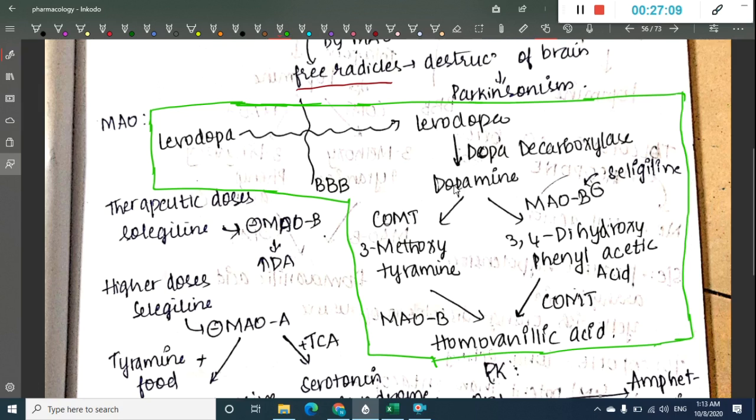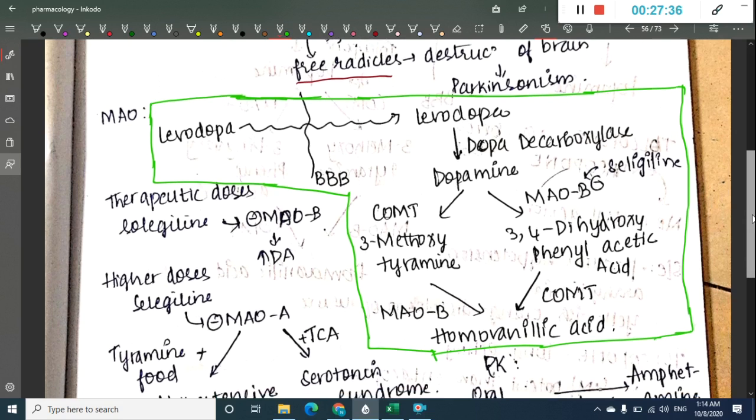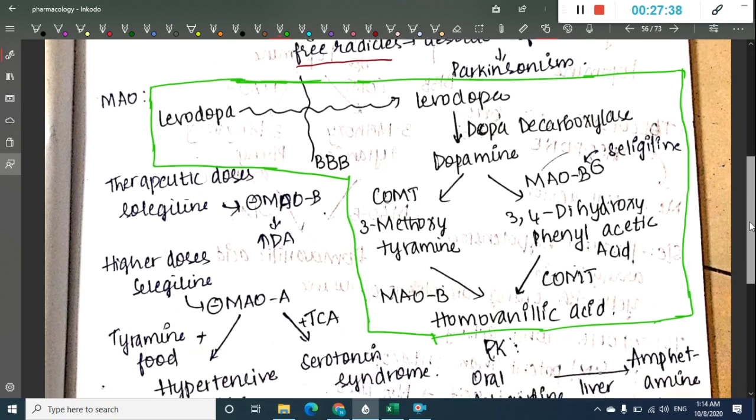One, in the presence of catechol O methyl transferase, it gets converted to 3-methoxytyramine. Second, dopamine in the presence of monoamine oxidase B gets converted to 3,4-dihydroxyphenyl acetic acid. Now both 3,4-dihydroxyphenyl acetic acid and 3-methoxytyramine get converted to homovanillic acid. Okay. So this is the pathway of dopamine.